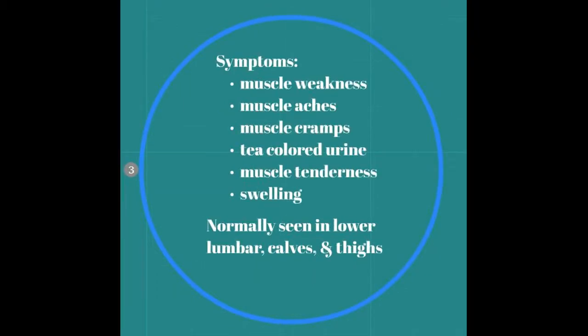Diagnosing rhabdomyolysis is primarily based on suspicion of the possibility and a thorough history because clinical presentation may be minimal or absent. Muscle weakness, aches, tea-colored urine, muscle tenderness, swelling, cramping, and stiffness in the lower back, thighs, or calves, blisters, or discoloration to the limb indentation may be present.